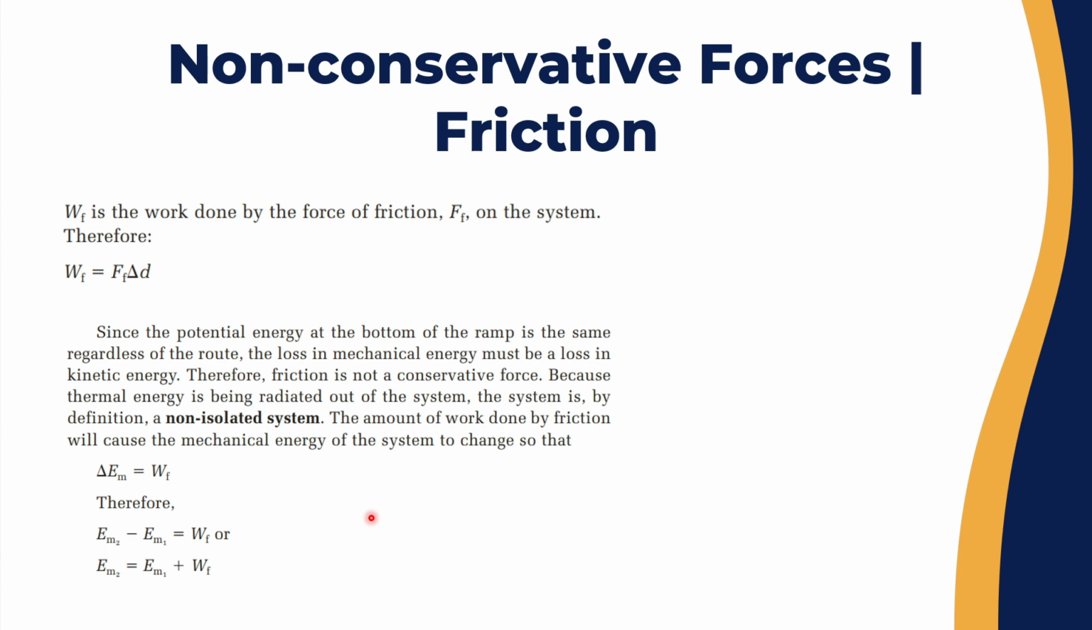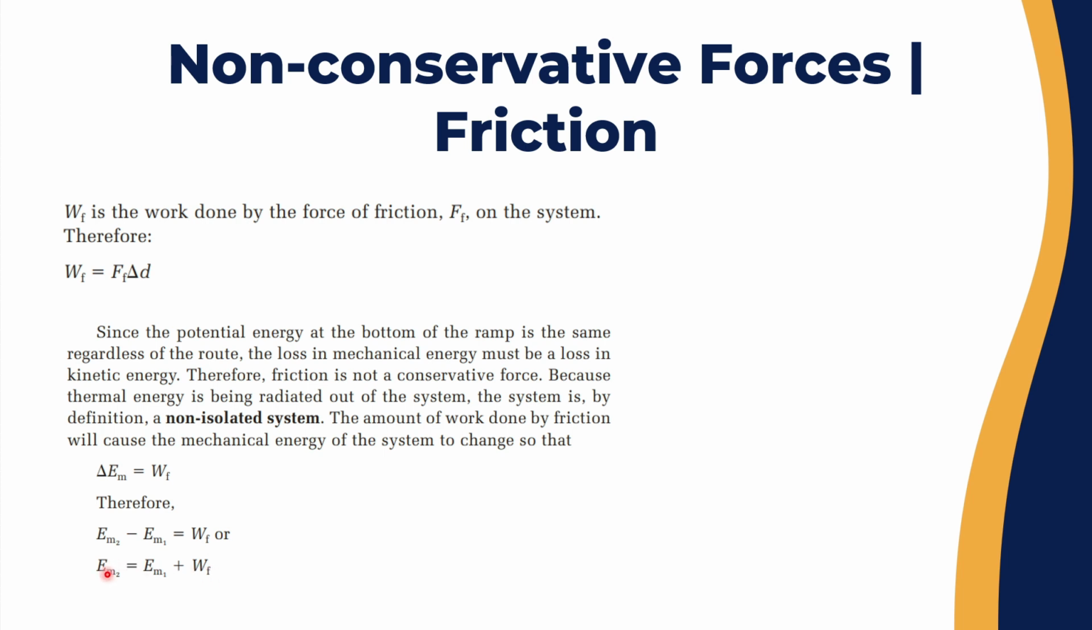So friction is not a conservative force because it changed the conservation of energy for that system. And because thermal energy is being radiated out of the system due to friction, the system is by definition a non-isolated system. The work done by friction caused the mechanical energy of the system to change. That can be represented mathematically as delta E mechanical equals the work of friction. If you split that down, E mechanical 2 minus E mechanical 1 equals the work of friction, or E mechanical 2 equals E mechanical 1 plus the work of friction.